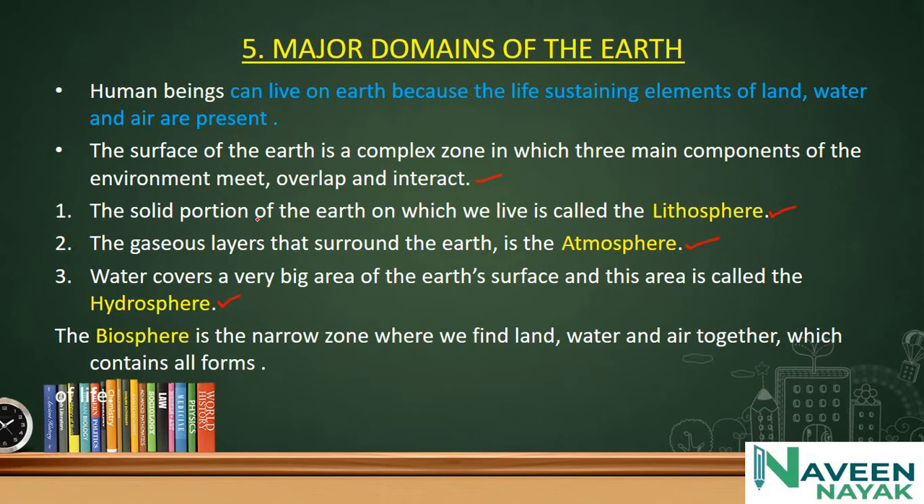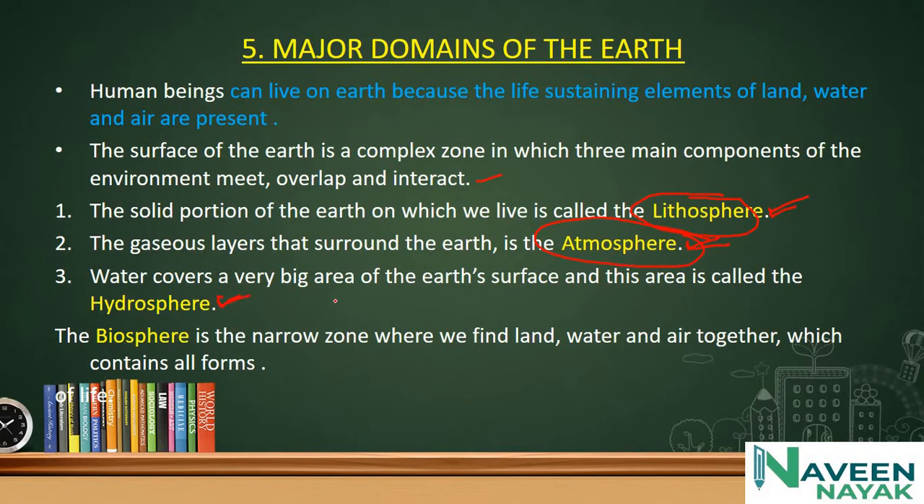The solid portion of earth on which we live, like soil and land, we call the lithosphere. The gaseous layer that surrounds the earth is the atmosphere. Water covers a big area of the earth's surface, and this area is called the hydrosphere.